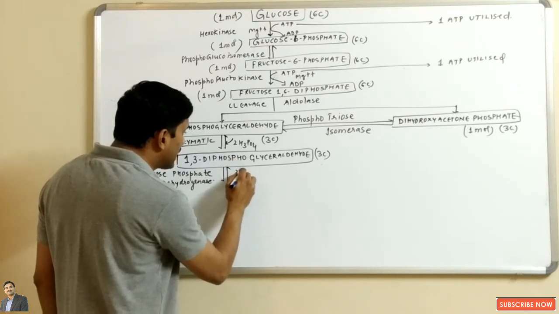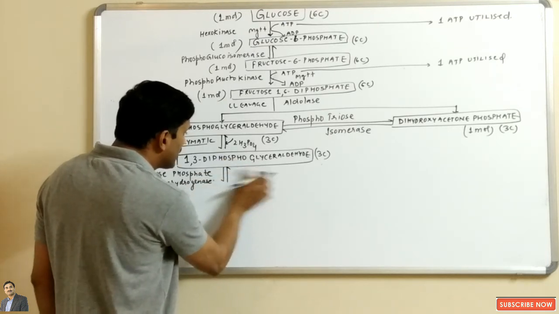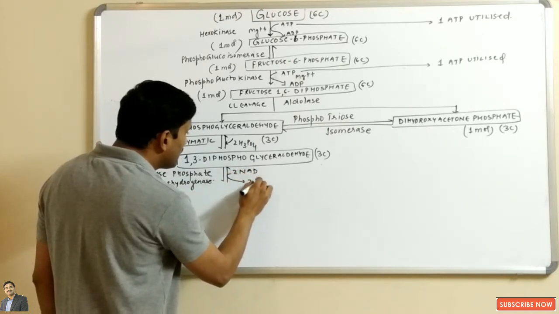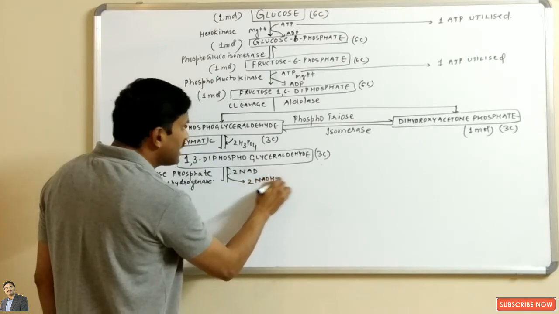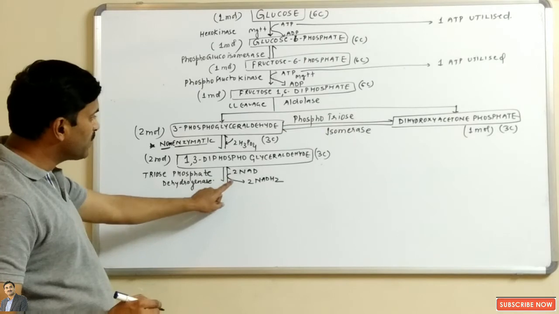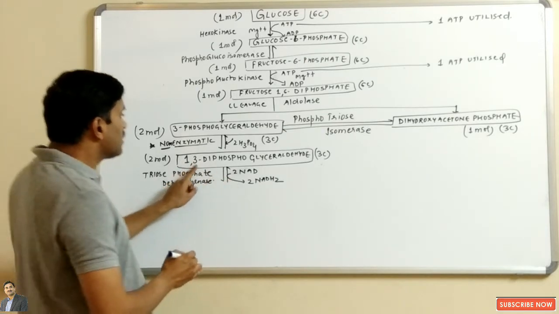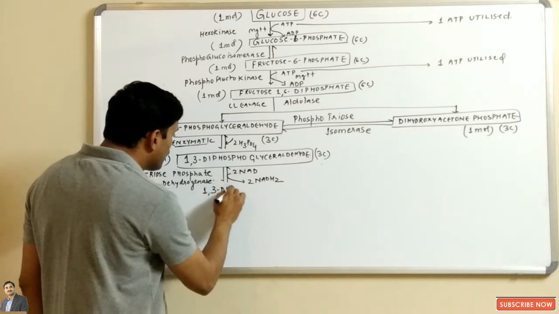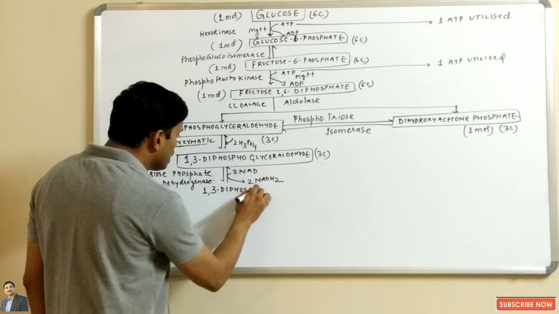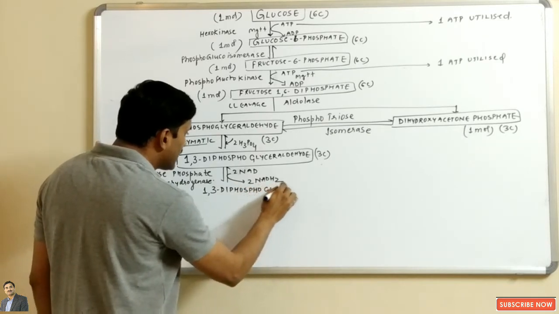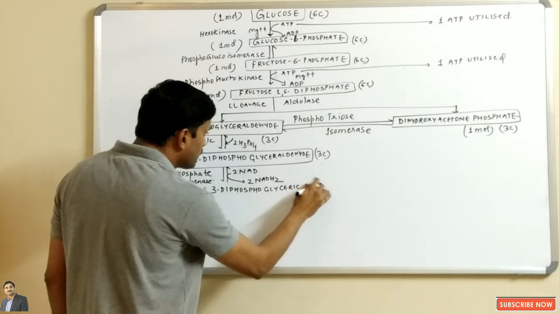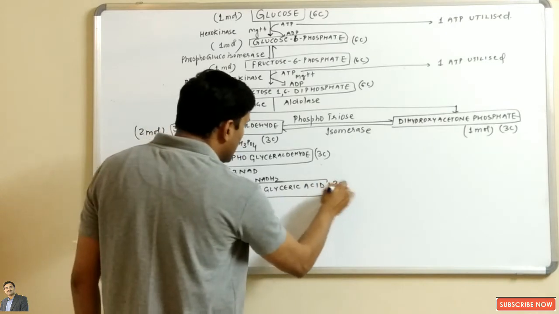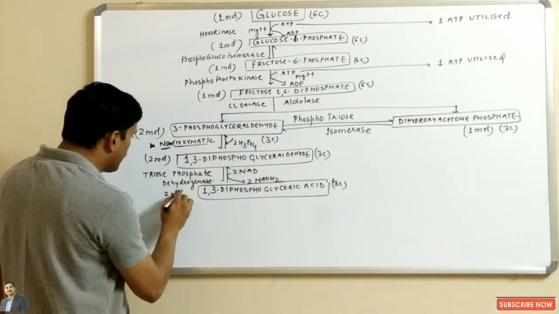These hydrogens will be taken up by two molecules of NAD, and two molecules of NAD will be converted into two molecules of NADH2. Like this, 1,3-diphosphoglyceraldehyde will be converted into 1,3-diphosphoglyceric acid. So this is another compound formed. It is also a 3 carbon compound and two molecules of it are formed.